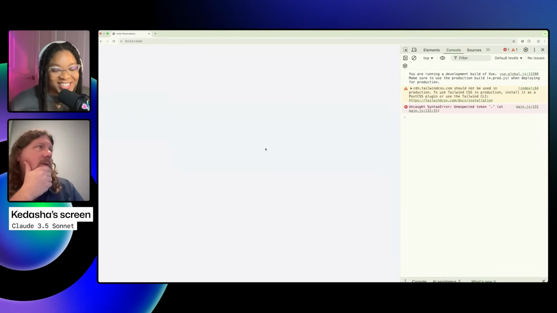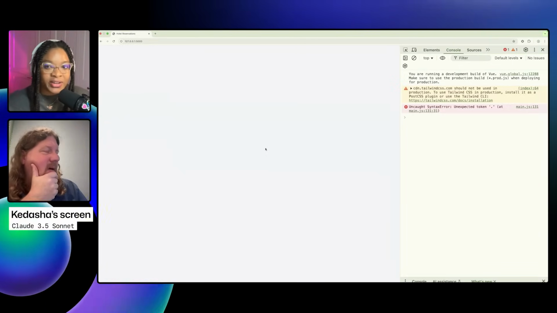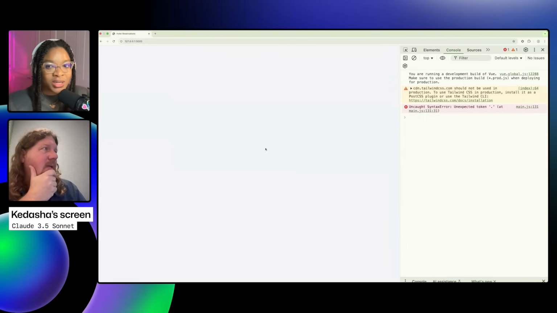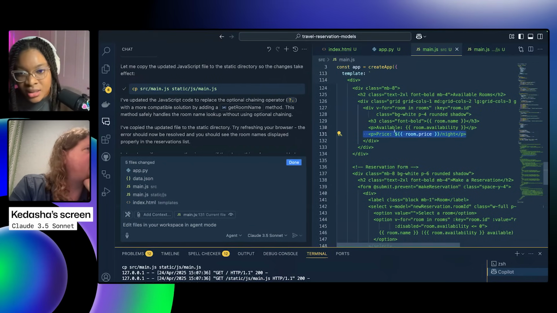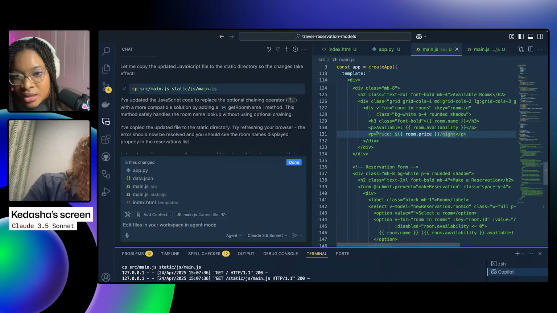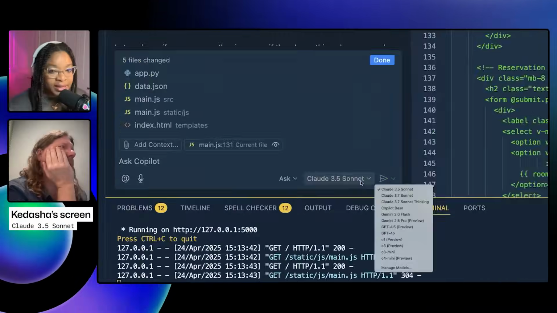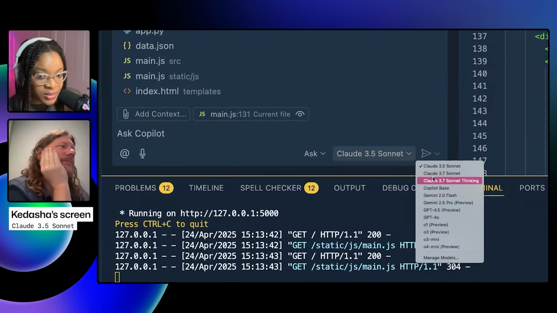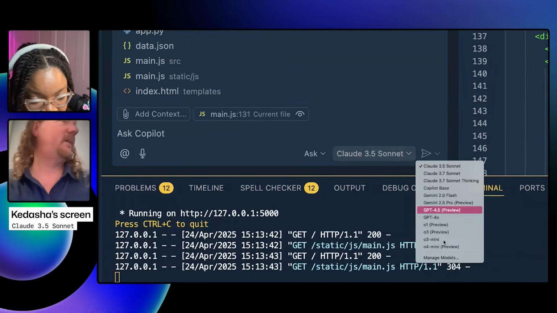Claudito here has not been able to identify the unexpected token on line 131 in main.js, right? Is this one of these places where we need, and that's the actual line, right? Yeah, this is the line. So I'm kind of looking to see. I could also change the model. Yeah, opportunity for us to find out.